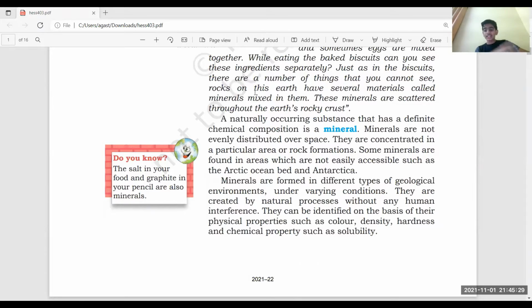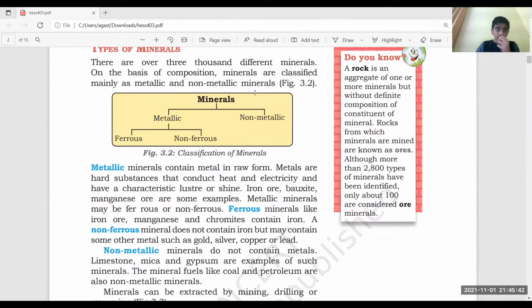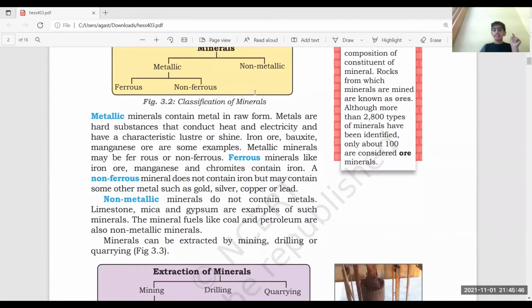Now, minerals have different properties, which could be physical or chemical. Physical properties state its hardness, color, and density, and chemical properties include solubility. There are two types of minerals: metallic and non-metallic. Metallic minerals contain metal in raw form. Non-metallic minerals do not contain metal in raw form.